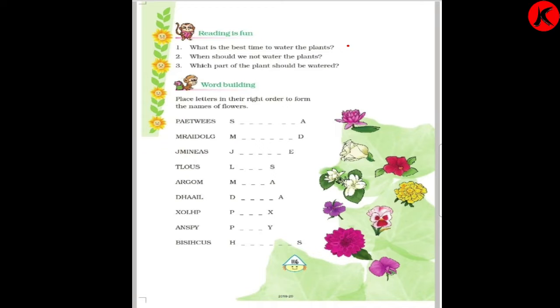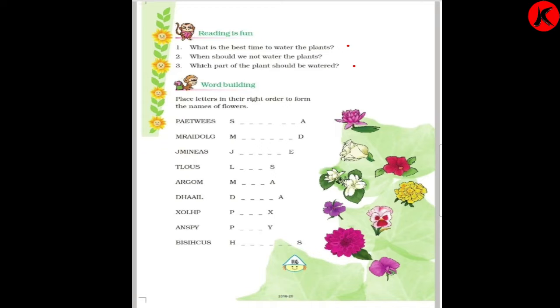Second, when should we not water the plants? We should not water the plants at noon time, when the sun is high. We should never water the plants at noonday when the sun is high.